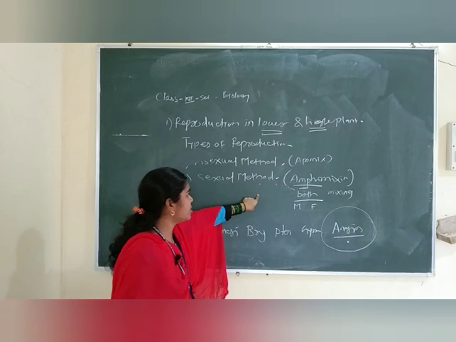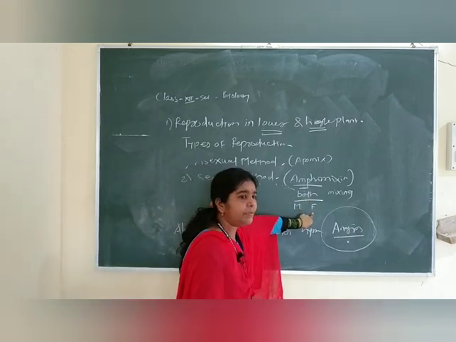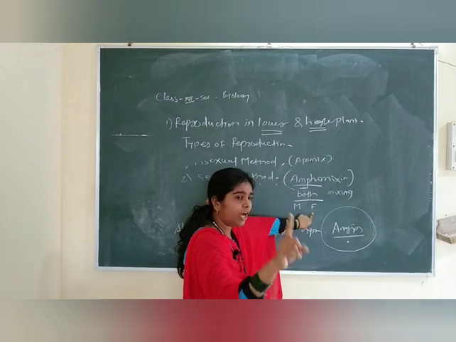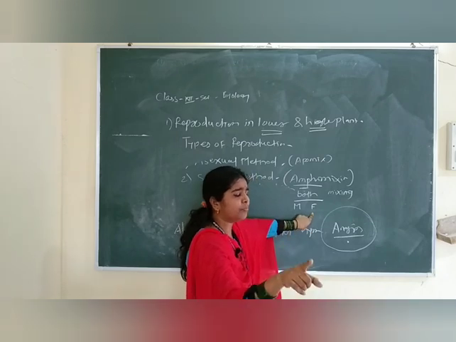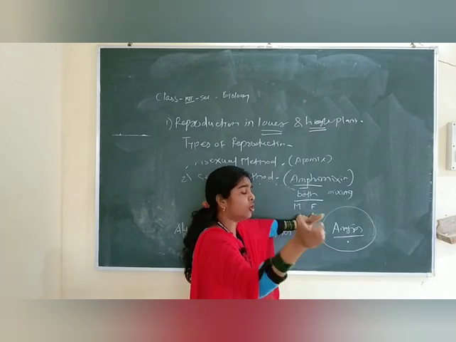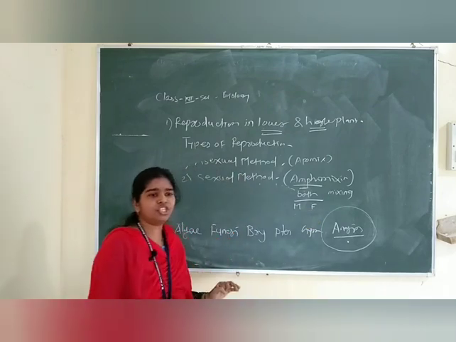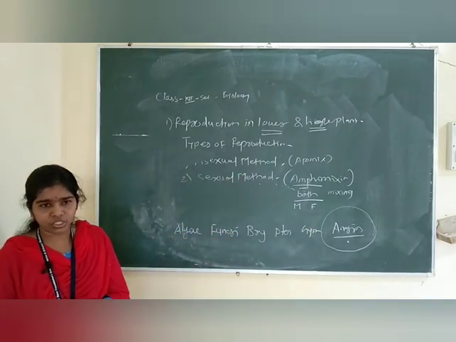And what is meant by sexual reproduction? That is the mixing of male and female gametes, and that's why flowers are essential: they take part in sexual reproduction because they have the male and female gametes, that is, the androecium and the gynoecium.